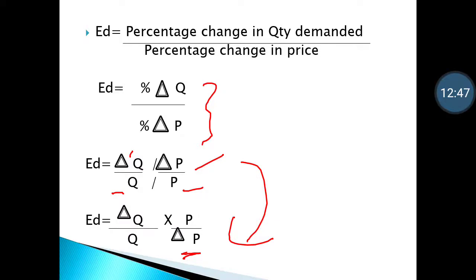By this we finish 3 types of elasticity of demand, that is income elasticity of demand, cross elasticity of demand and price elasticity of demand. Income elasticity of demand is under the part 1 video. In this video we have learnt about cross elasticity and price elasticity of demand. Please go through this video to understand it in a better way and do not get confused between the 3 types. Further we will learn in the part 3 video. Thank you.